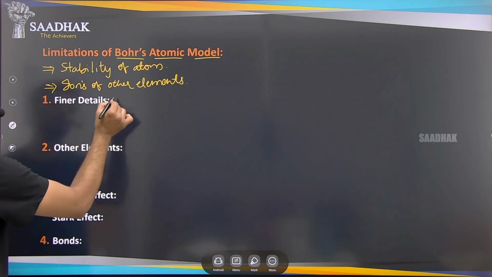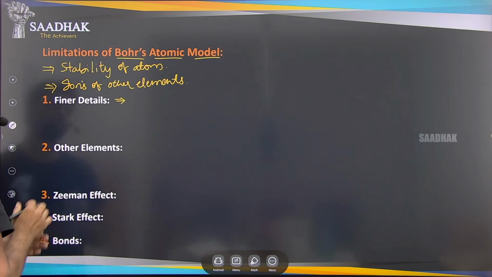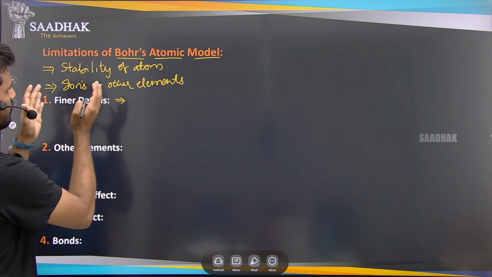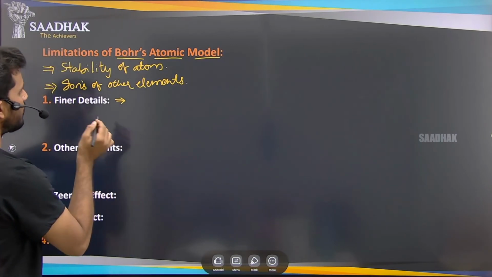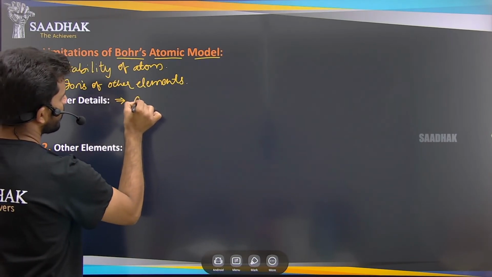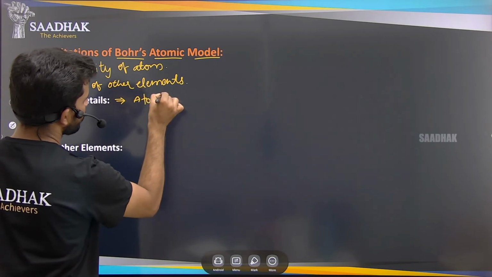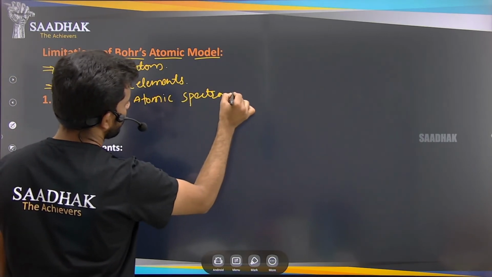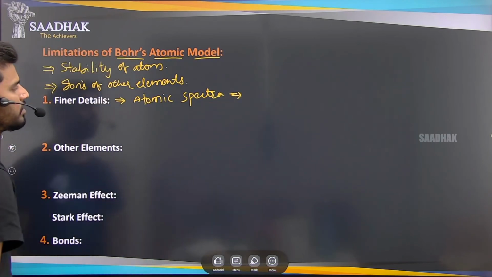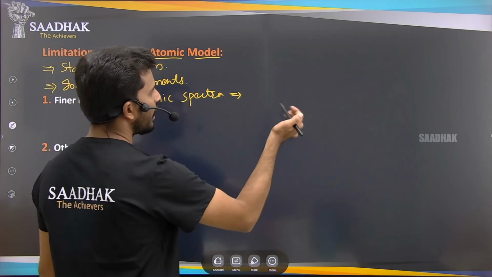First one is finer detail. This Bohr's atomic model could not explain the finest details of the atomic spectra. Like there are so many lines, right?